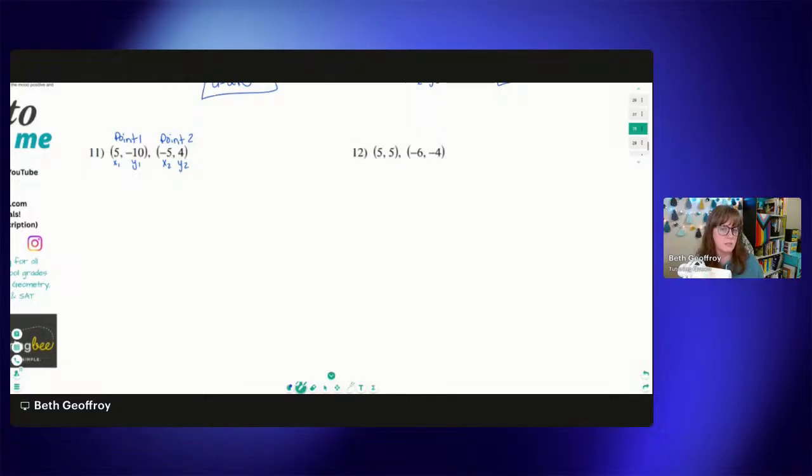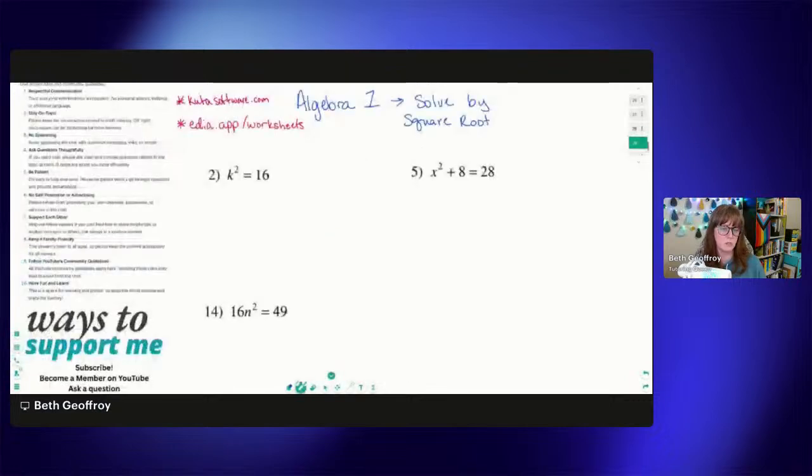We're going to go on to algebra in just a moment. Let's see what we have down here. Okay, we're going to start with solving by taking the square root.